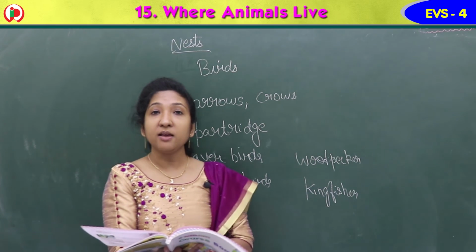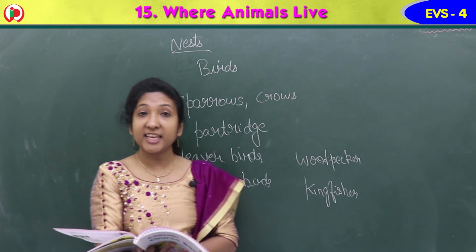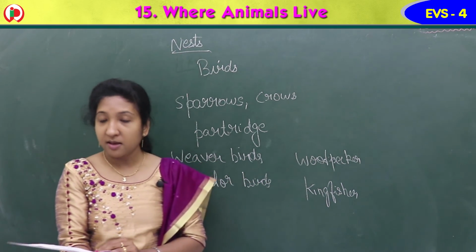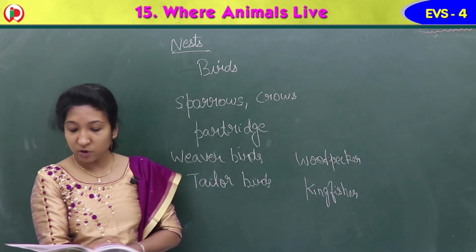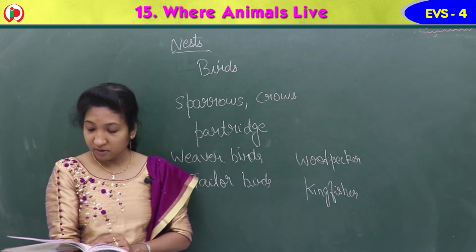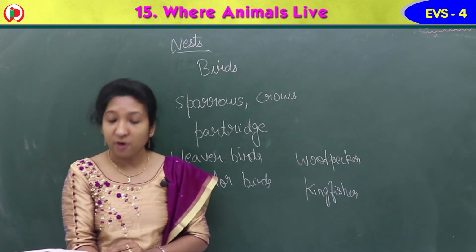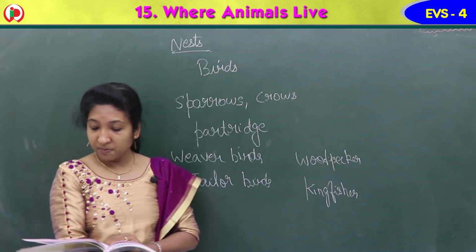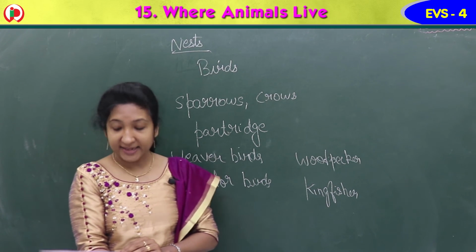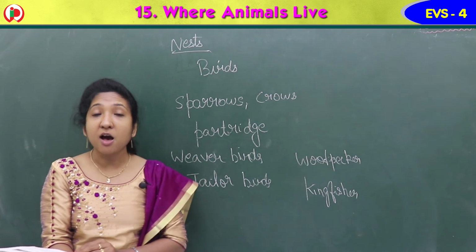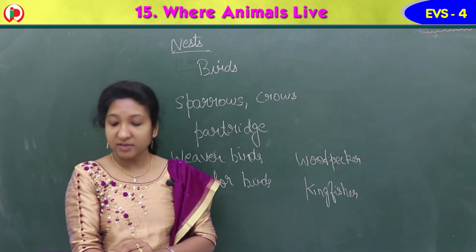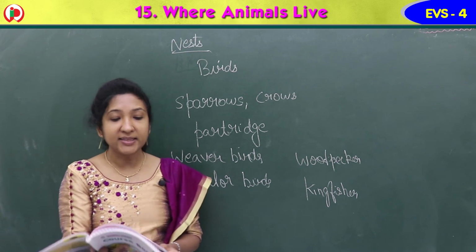Usually birds use twigs, leaves, grass and feathers to make the nest. Sparrows and crows build deep cup-shaped nests to prevent the young ones from falling out. Partridges build a shallow nest on the ground in a paddy field or grassland. Parrots, owls and hornbills build nests in the hollow spaces in trees or wells.